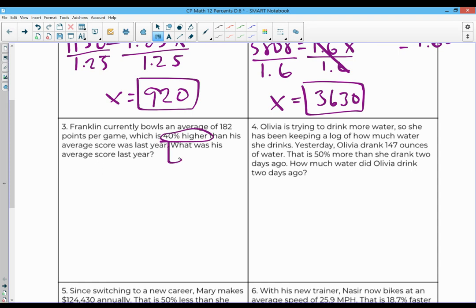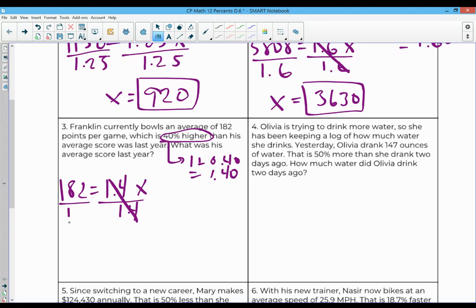So 40% higher, 1 plus 0.40, 1.40. So currently 182, which is 1.4 times his old score. To get his old score, we divide by 1.4 and we get 130. Wow, that man's really out here.